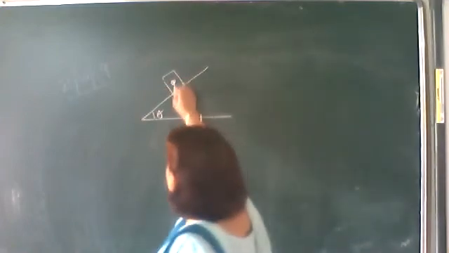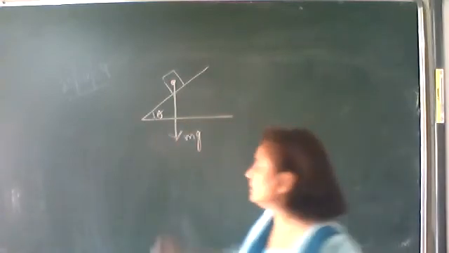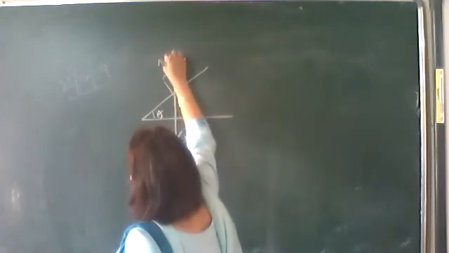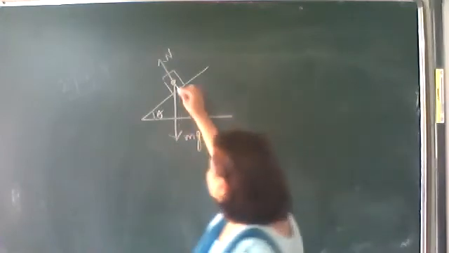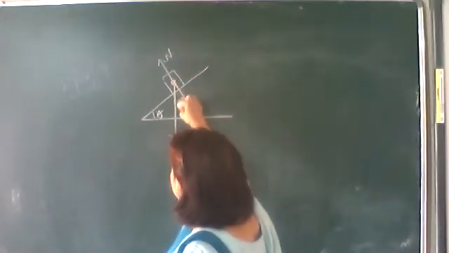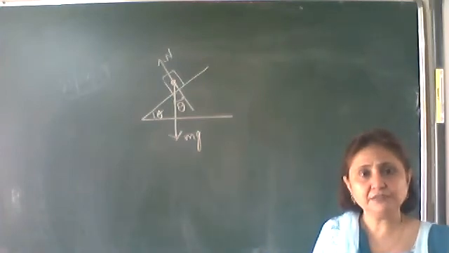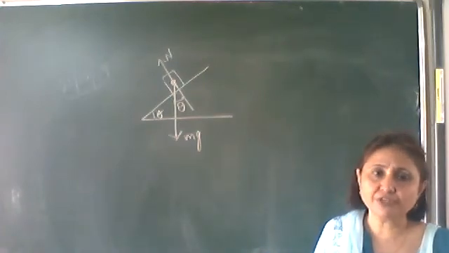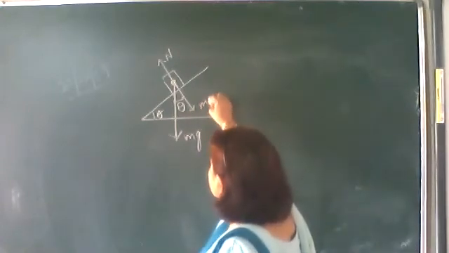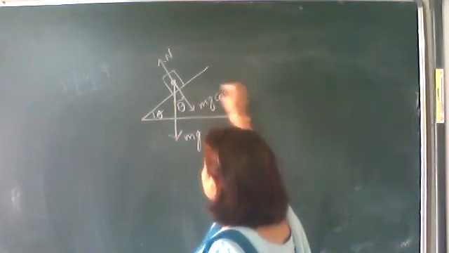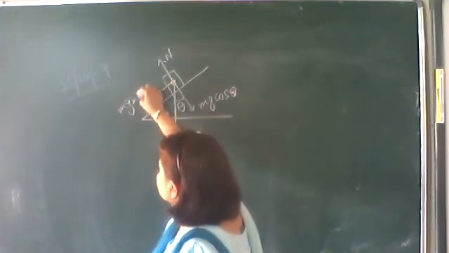The first force, weight, mg, vertically downwards. Second force, normal reaction, perpendicular to the inclined plane. Extend this line. If this angle is theta, this angle is also equal to theta. Resolve the mg force into two components. Touching theta, this component is mg cos theta. Perpendicular to mg cos theta is mg sin theta.